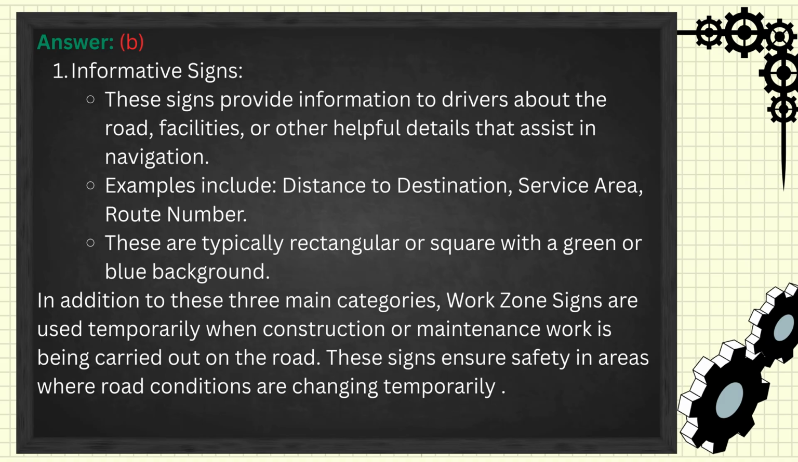In addition to these three main categories, work zone signs are used temporarily when construction or maintenance work is being carried out on the road. These signs ensure safety in areas where road conditions are changing temporarily.